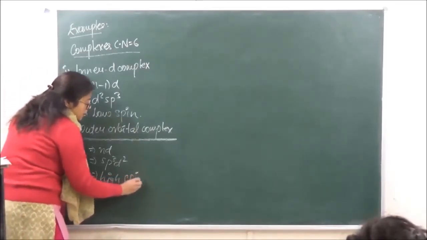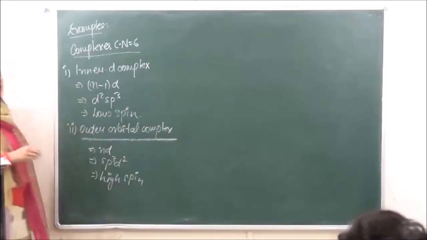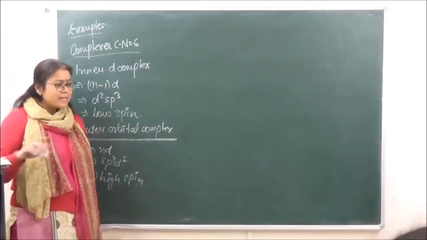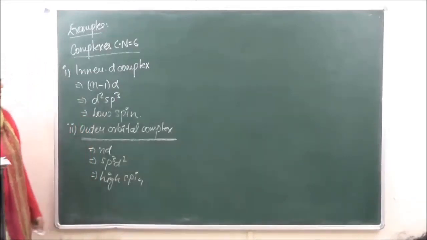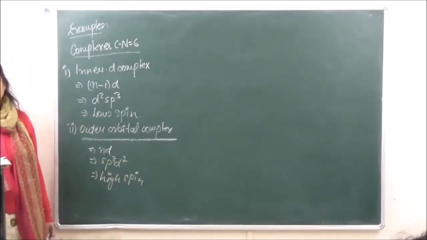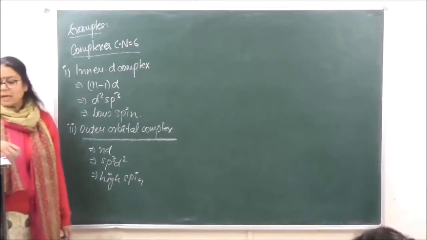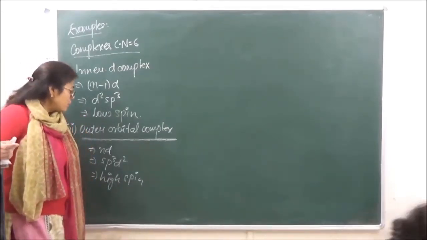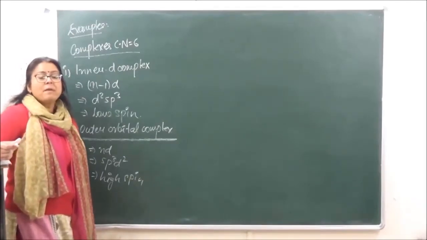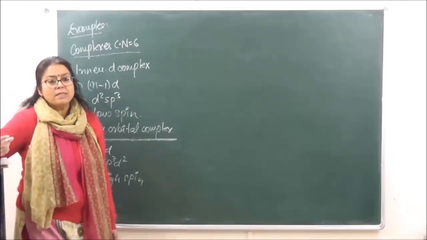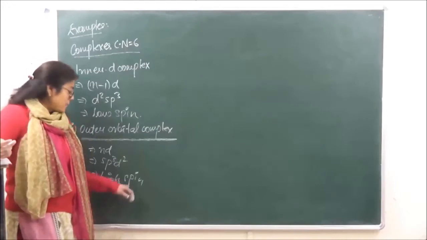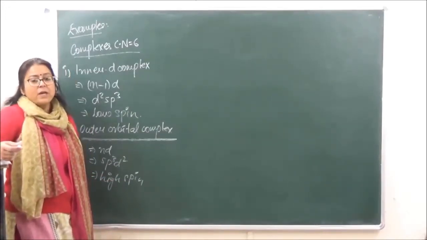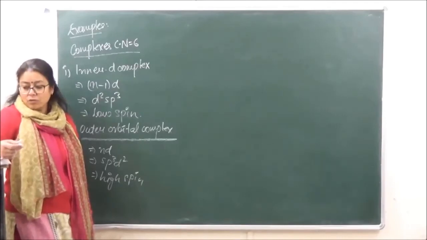Now the difference between low spin and high spin, generally what we take is that in case of low spin, the number of unpaired electrons is going to be less, and because the inner d orbitals participate, the spin is going to be less. Okay? And in case of outer, the number of unpaired electrons may be more, and because the outer orbitals are participating, they are going to have high spin complexes. Right? So we are going to discuss both of them over here.